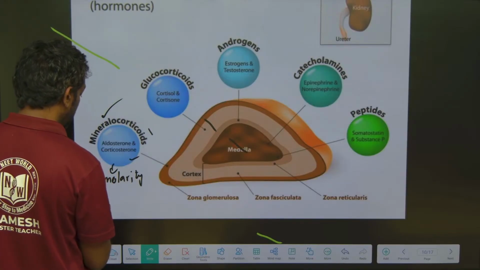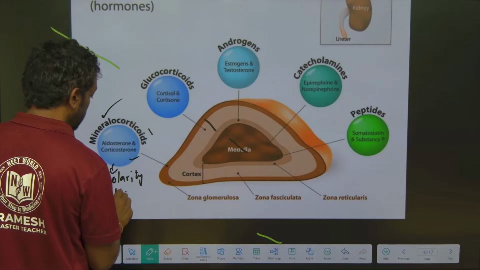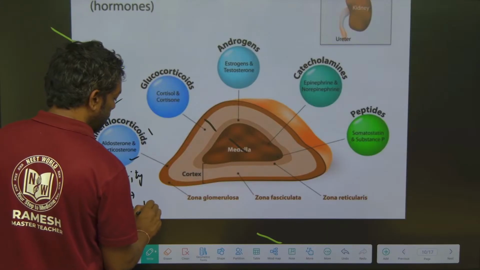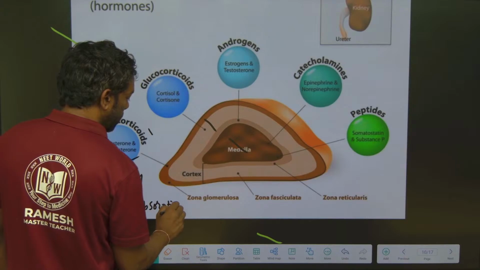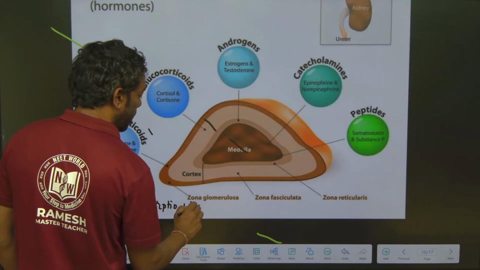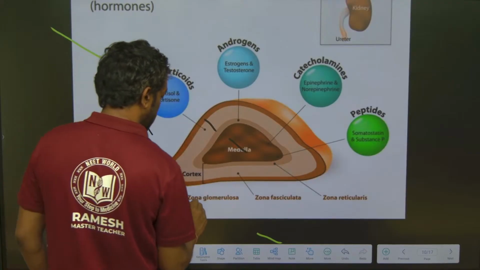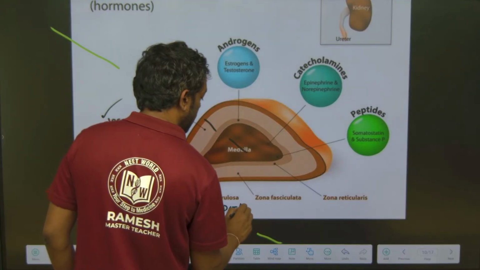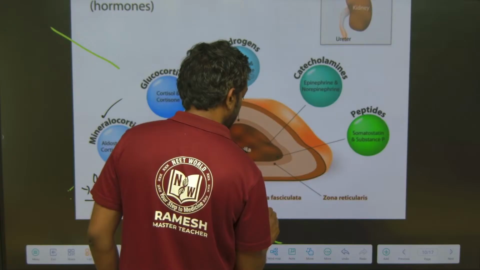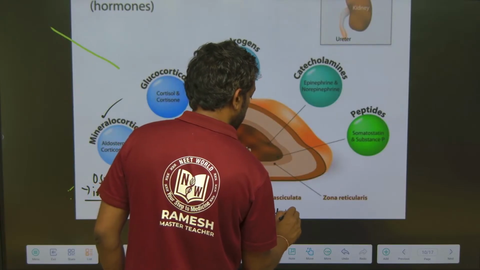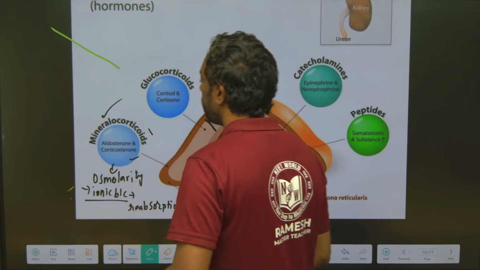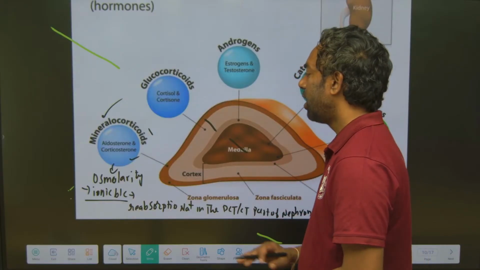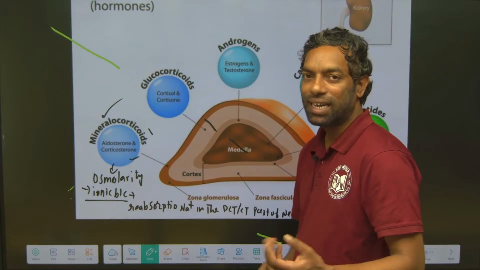It causes reabsorption of sodium in the nephron, in the DCT and collecting duct part of the nephron. These are mineralocorticoids, maintaining mineral balance, osmolarity, and ionic balance in the nephron.